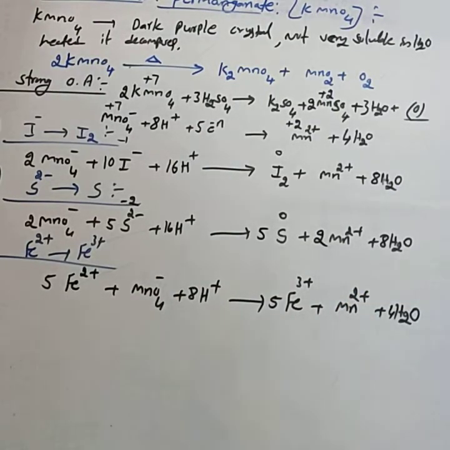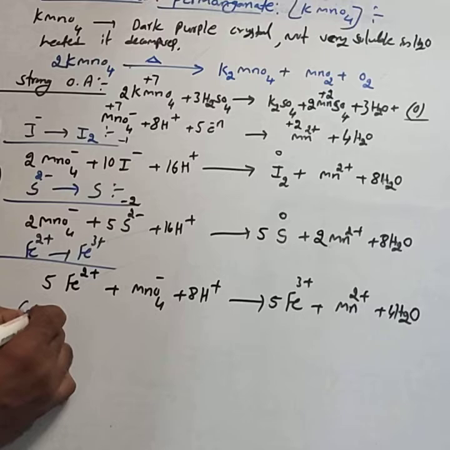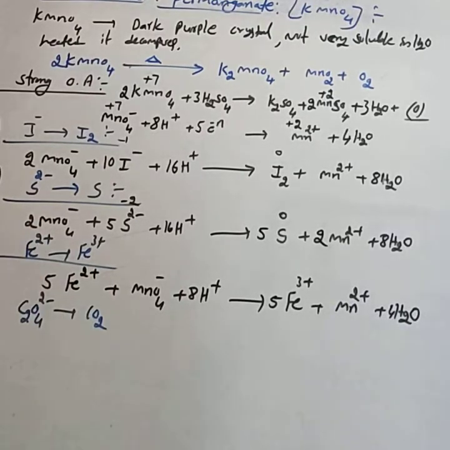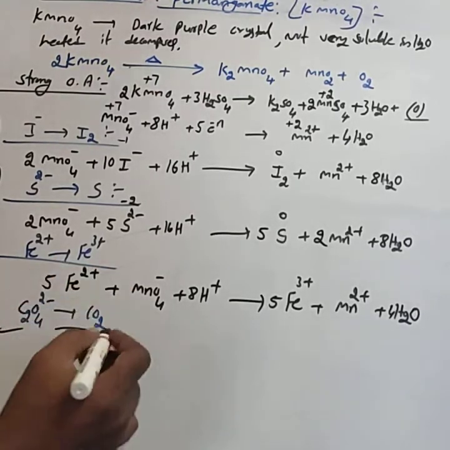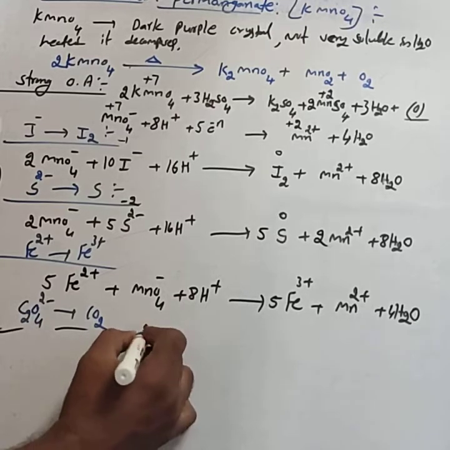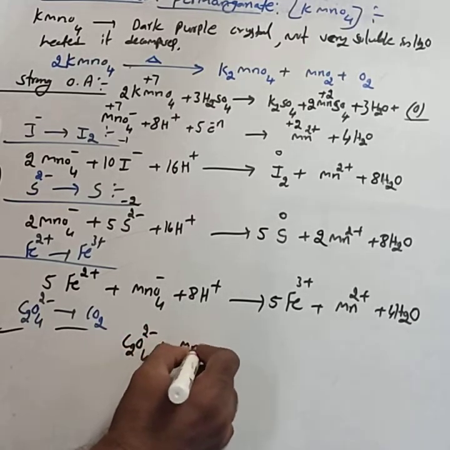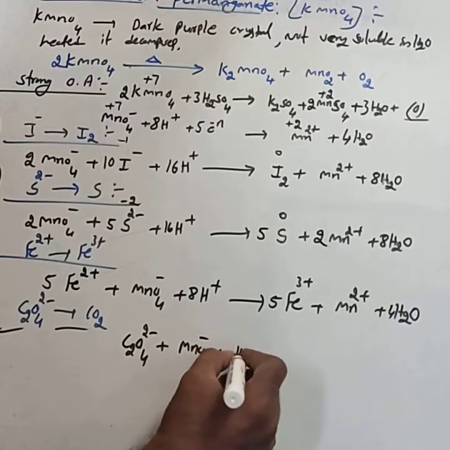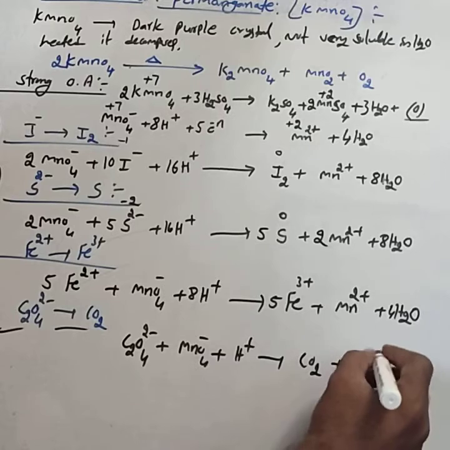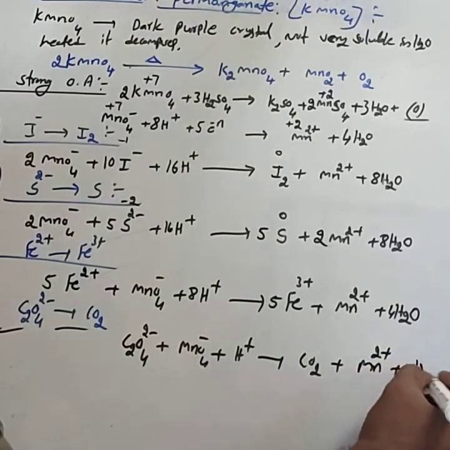Then similarly, it oxidizes oxalate ion, C2O4 2 minus, into carbon dioxide. Very important. The reaction is C2O4 2 minus, MnO4 minus, H plus, forming CO2, Mn2 plus and H2O.